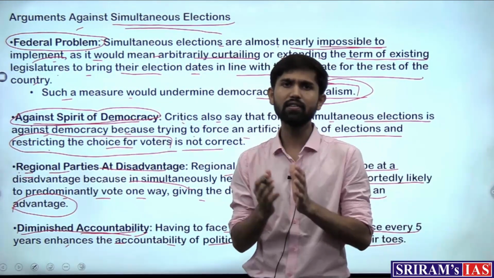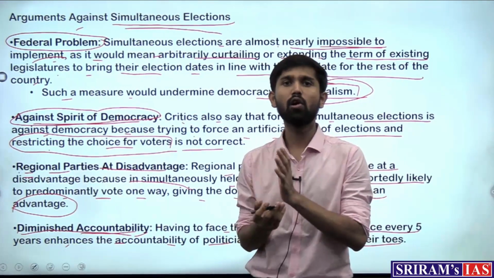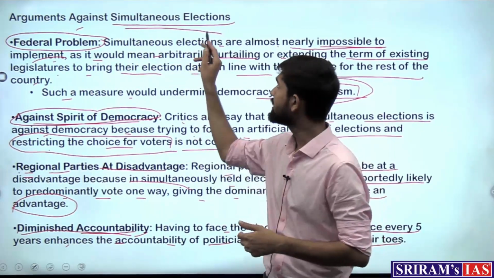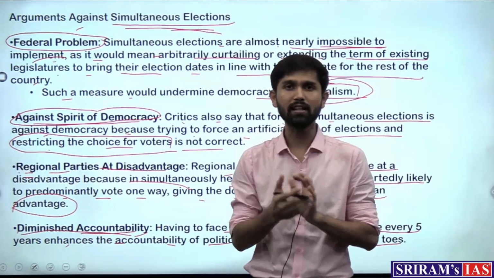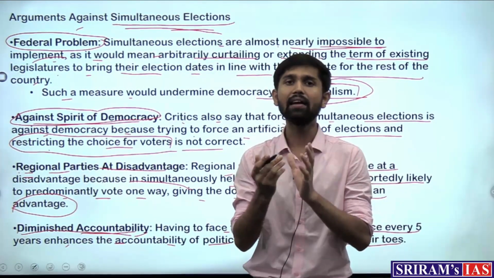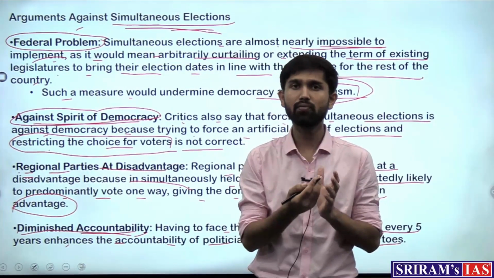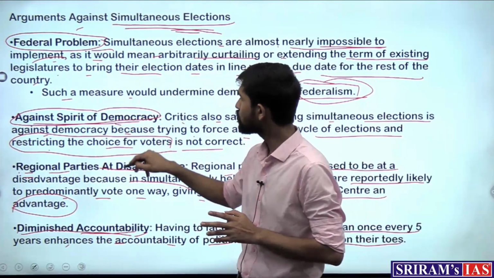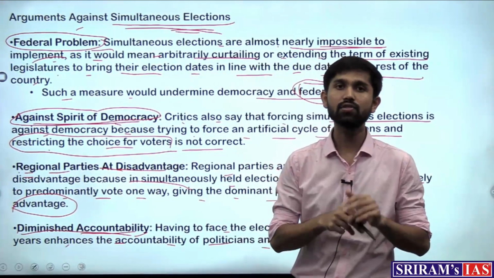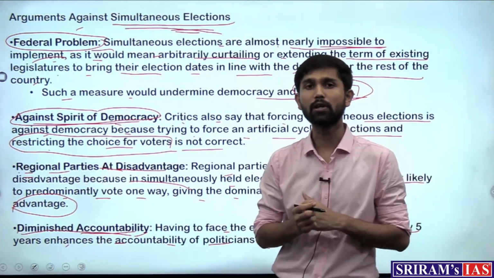So what should be the way forward? That is why the Law Commission has been set up to identify the problems and the pros and cons of conducting simultaneous elections, and whatever should be the beneficial way forward should be taken up, and these challenges which are posed by the simultaneous elections should be taken care of in the particular proposal.